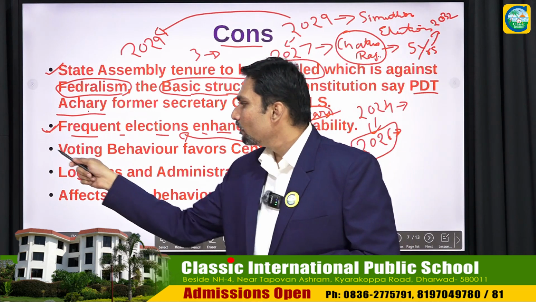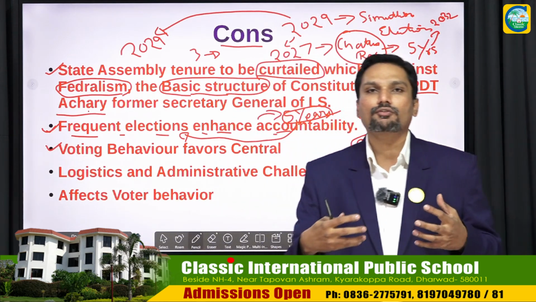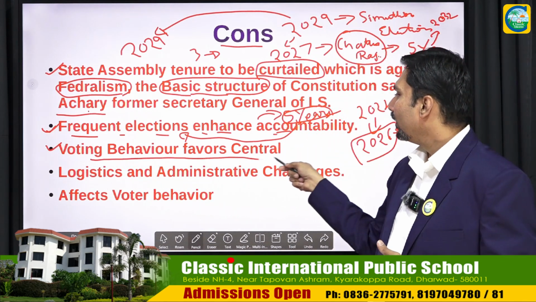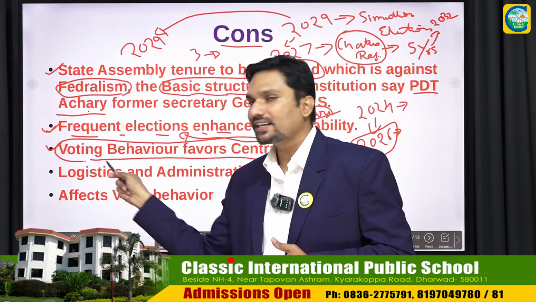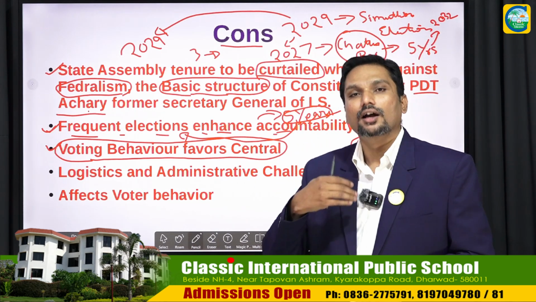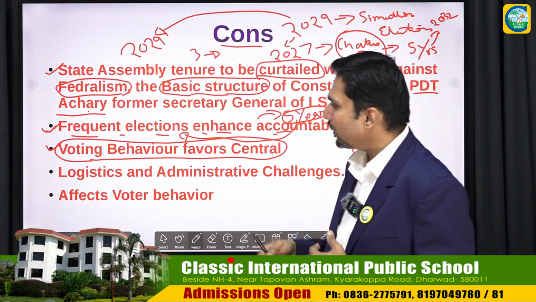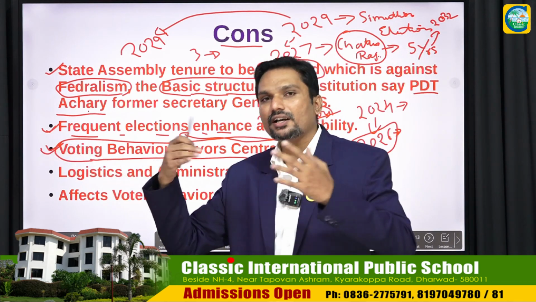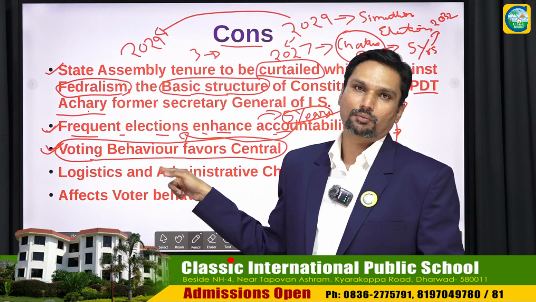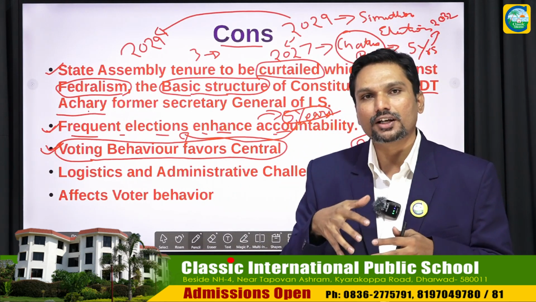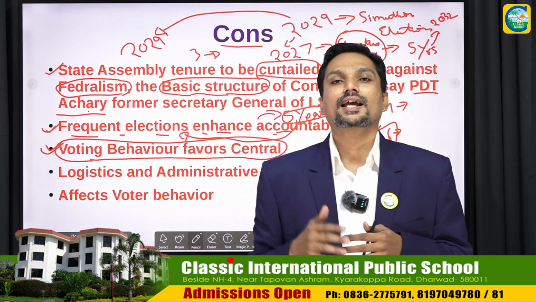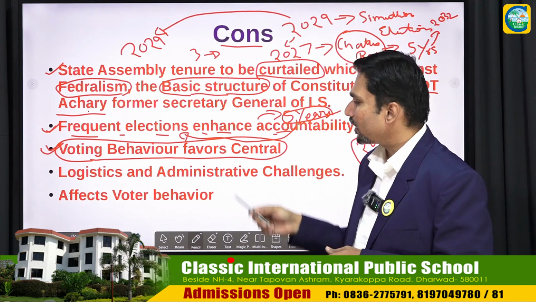The other one is that the voting behavior of the people who are voting will always end up favoring the central parties, the national parties. Generally, we have the experience of the countries which already have simultaneous elections. They have encountered this problem, right? The voters do not look into the local issues as well as the regional issues. They only focus on national issues when it is about simultaneous elections.